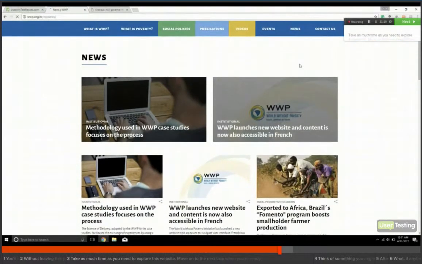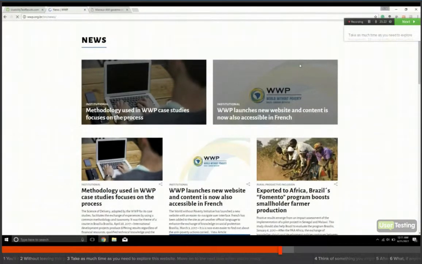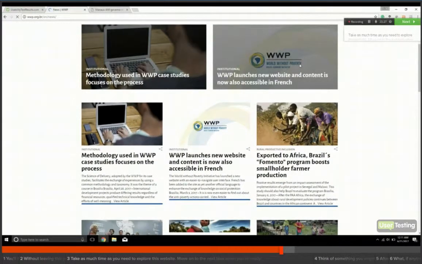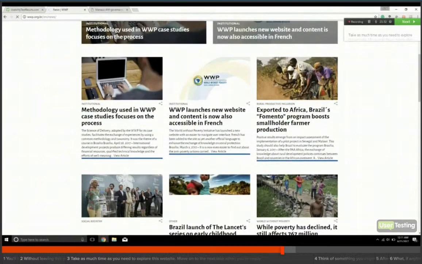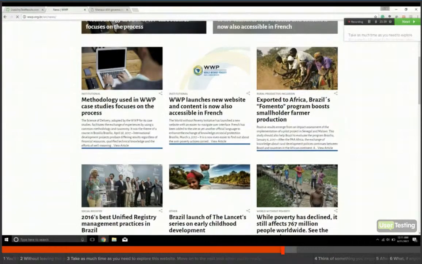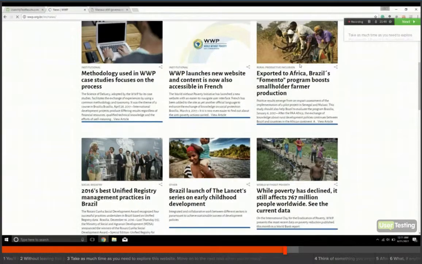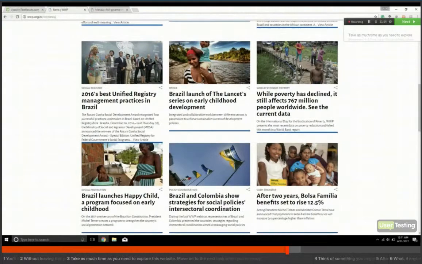So there are themes as well, I guess that would also be like tags, themes, for all of the news as well, which you would expect, seeing as each theme has its own collection of information and statistics and projects that are being put into play here. Fomento program for smallholder farm productions. So, extreme knowledge about rural development. That's pretty cool. I really like the photos.